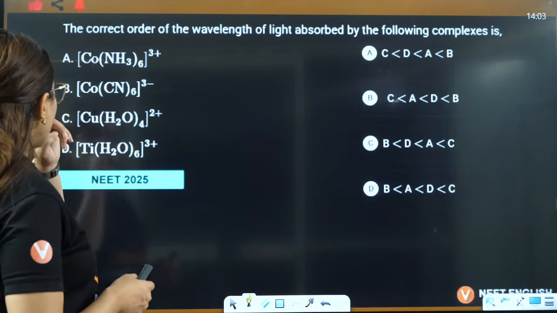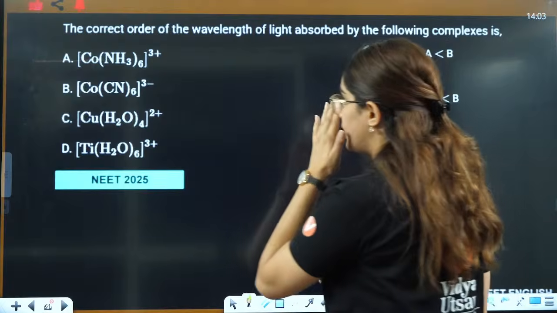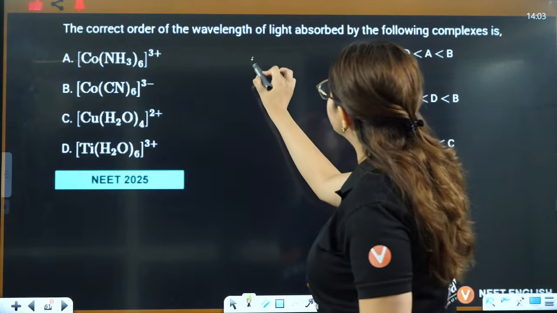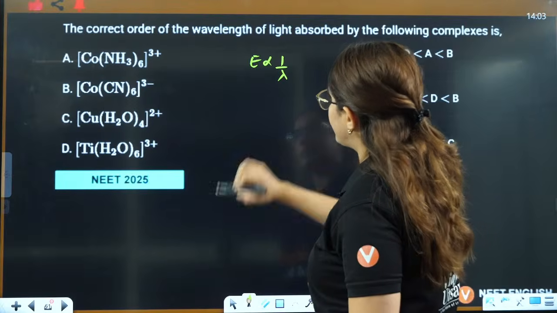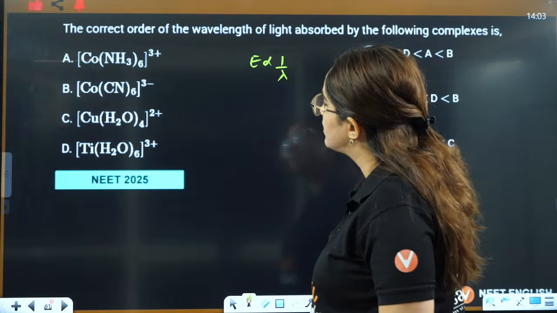Okay. Now let's see this: correct order of wavelength of light absorbed by the following complexes. See, energy is inversely proportional to lambda. Energy you can see here.